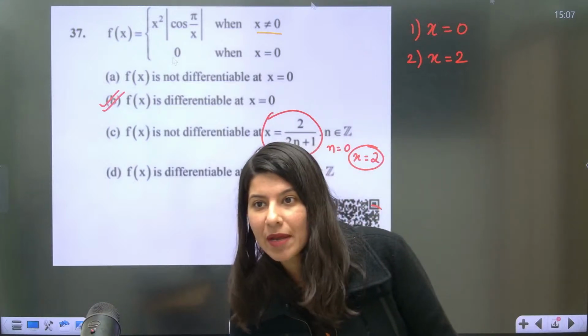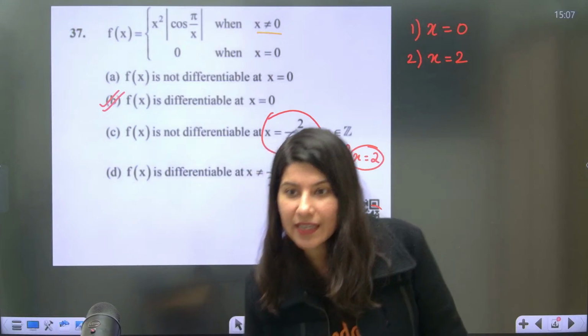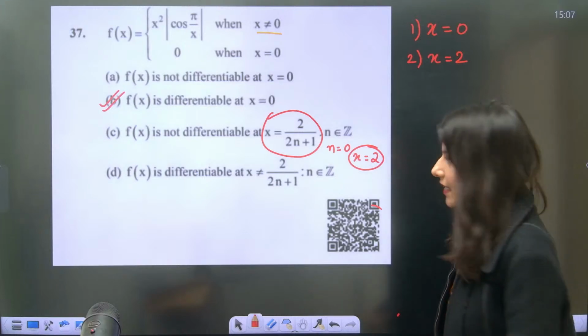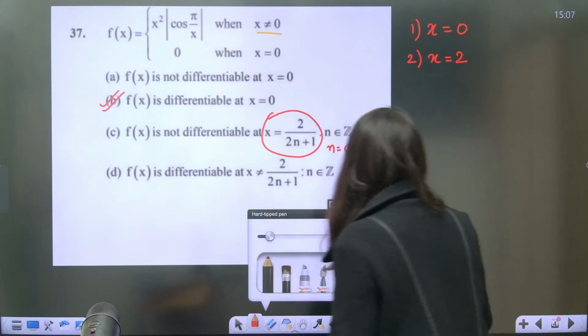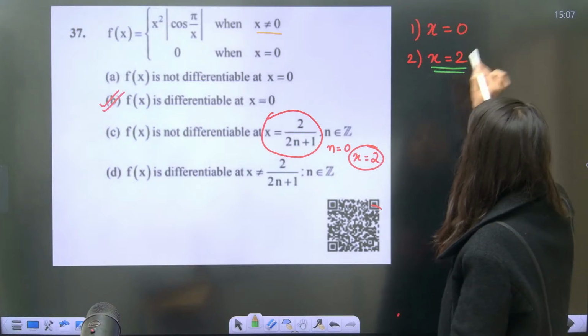Are you getting my point? Are you understanding it clearly? Is there a clear picture? Is there a clear picture about x equals 0 at least? Now we will talk about x equals 2.